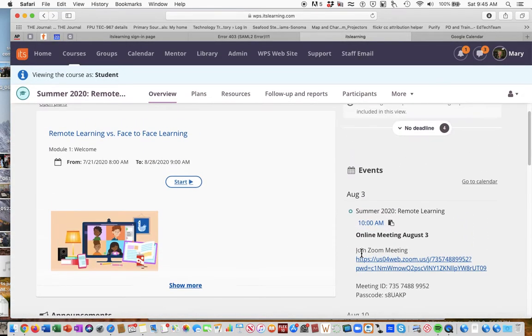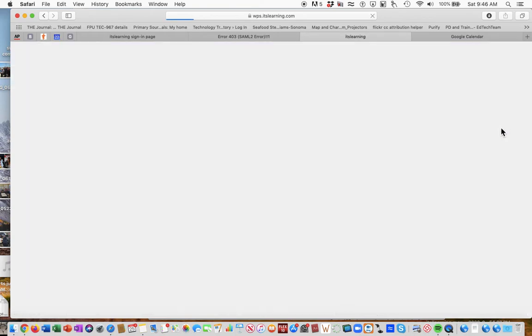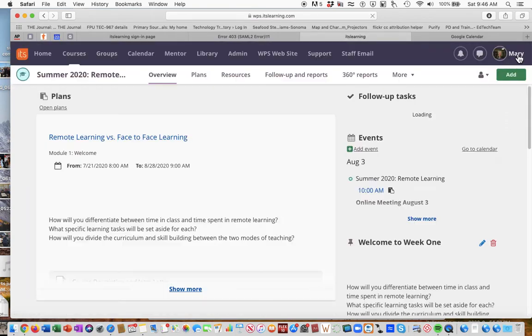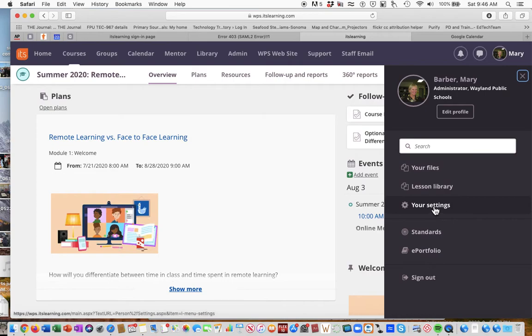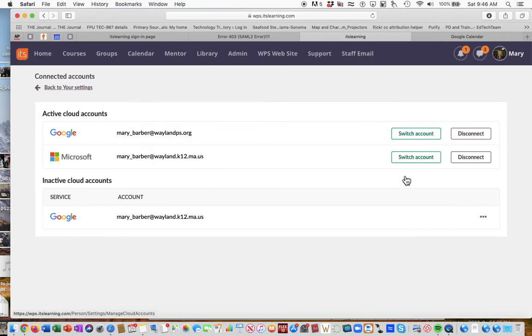So that's it. The only other thing I want to mention, if you are an itslearning user, there is another thing. Since we've changed our domain to waylandps.org, you will want to go to here. I'm going to go back to teacher. And under your settings here, you'll want to click on connected accounts.